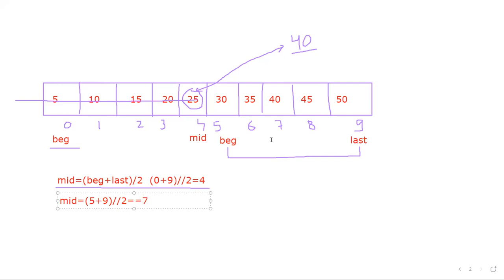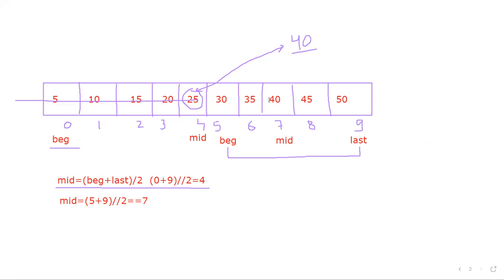Okay, 7. So in that particular case, your mid is here. As soon as you get the value, position will be mid plus 1, because whatever the index number is, plus 1 will be your position, and then you will break and come out of the loop.